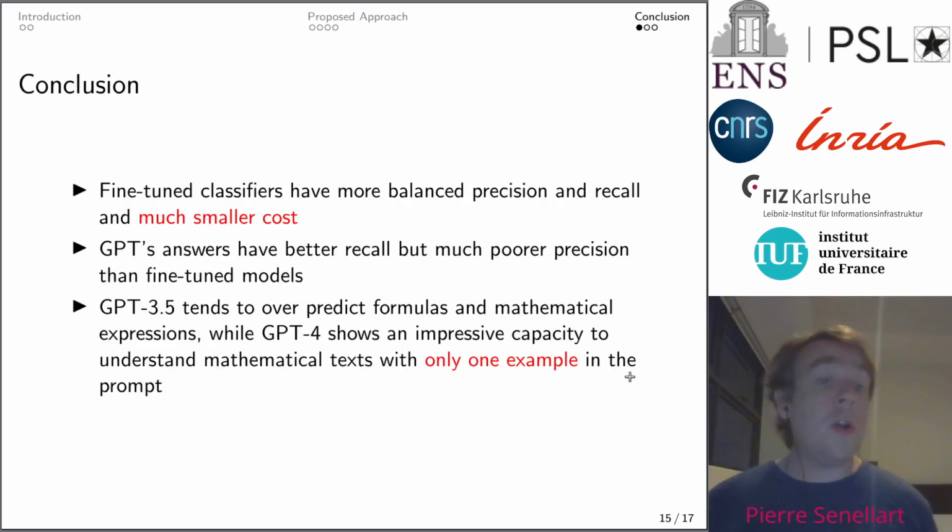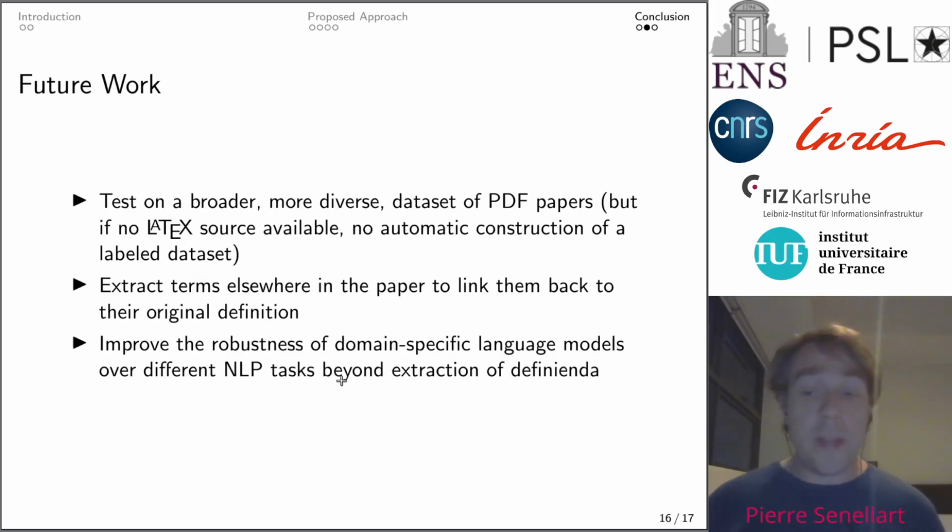This is our general conclusion. Fine-tuned classifiers have a more balanced precision and recall, and also, not to forget, there is a much smaller cost in training them. GPT's answers have better recall but much poorer precision. GPT-4 shows quite impressive results for this particular task. We intend to test on a broader, more diverse dataset of PDF papers. We intend to try to link terms in a paper to their definitions, and to improve the robustness of the domain-specific language models over different tasks beyond the tasks that we have here.